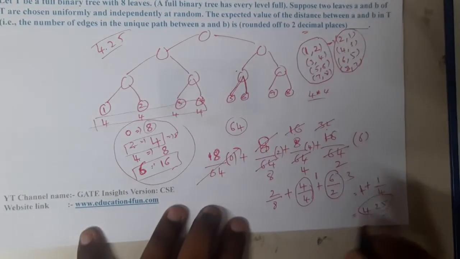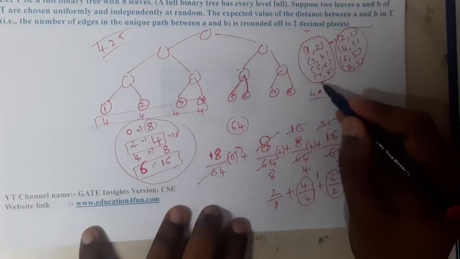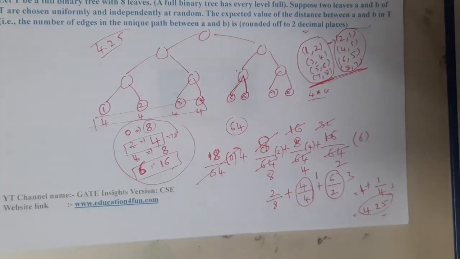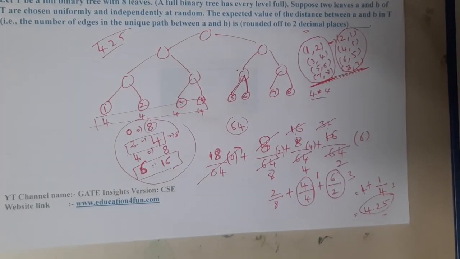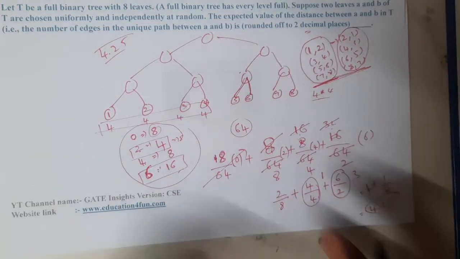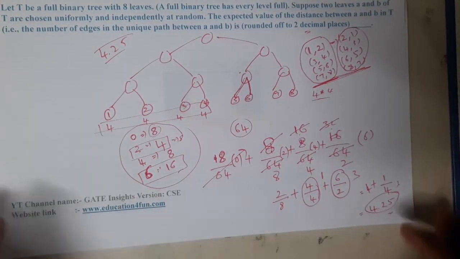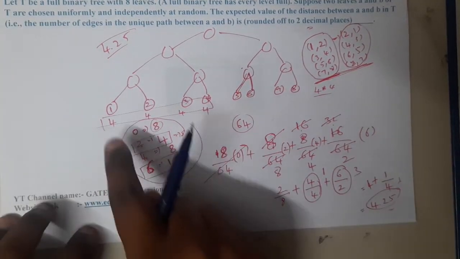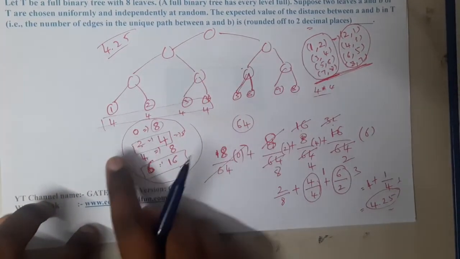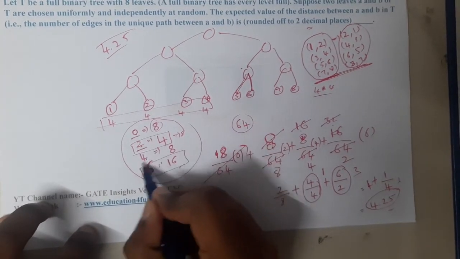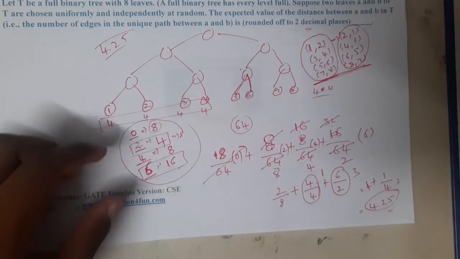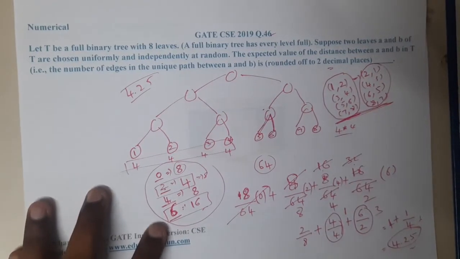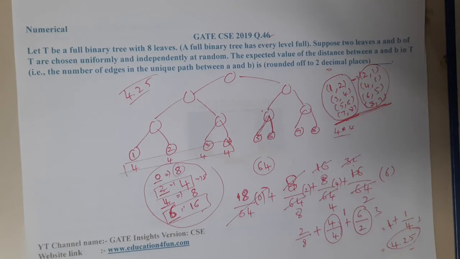So now you got the idea, right? So where I was stuck is, I took only this part, but I should take the total part, right? Yes. So now you got an idea, right? So how we need to solve these kinds of problems. These problems will come under probability, guys. Type of probability. Okay. Yes. So I hope everyone got a clear idea. The only logic here is, you need to check all the cases, guys. So we are having distance 0 cases, distance 2 cases, distance 4 cases, distance 6 cases. Okay. So using the probability we solved it. So I hope everyone got a clear idea on this question. So in the next lecture, let us continue with the next question.